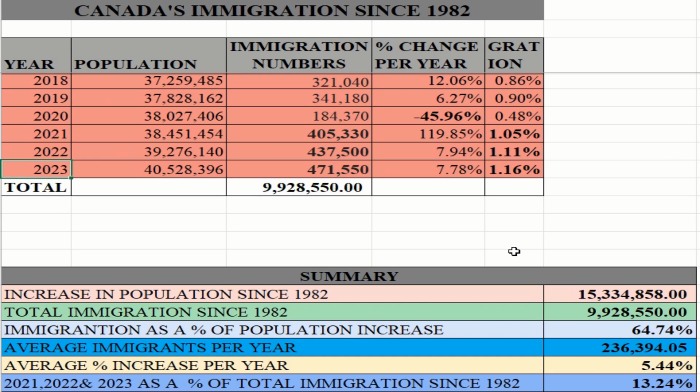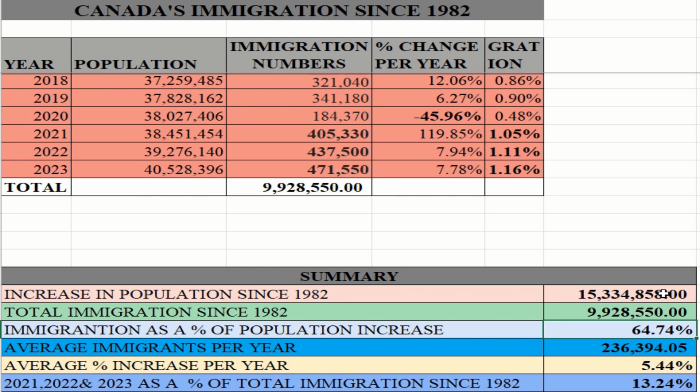In a perfect world, we could say, okay, there's a 15 million increase in the population over 41 years, and we had 9.9 million immigrants, therefore it represents 64% of the total increase. In a perfect world, I could say that, but the world is not perfect.